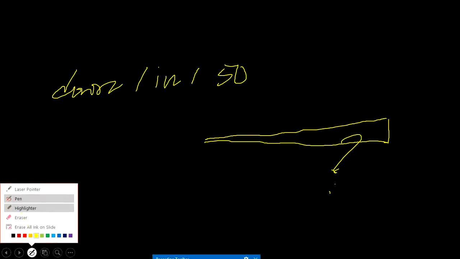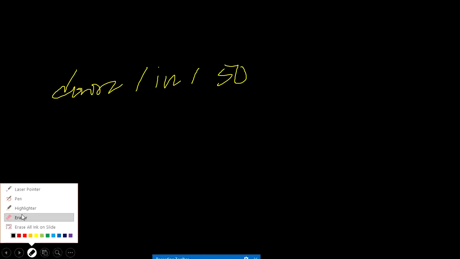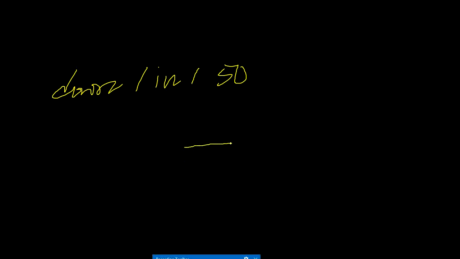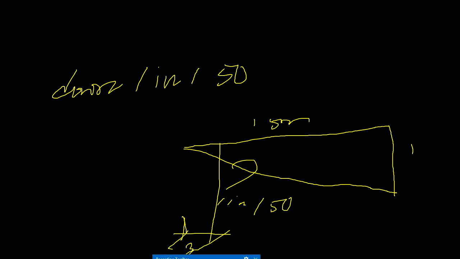I should draw it easily. That means it should be a straight line. This is the slope. This is 150 meters, 1 meter drop. So that is called 1 in 150. Now every 150 meters, 1 meter drop.